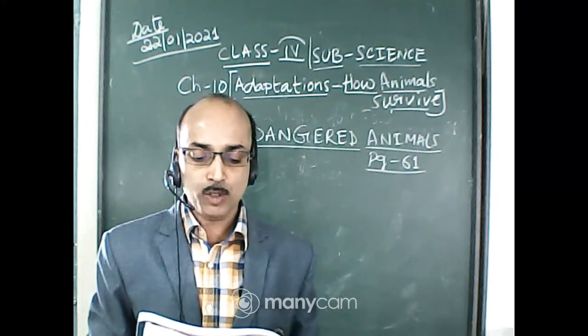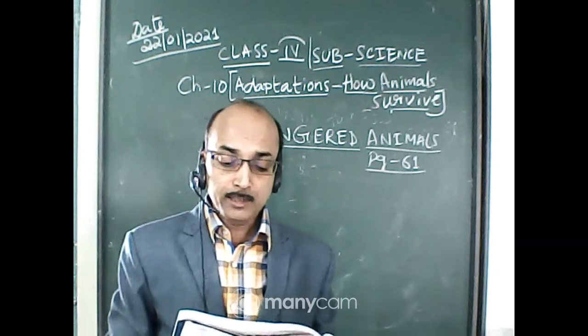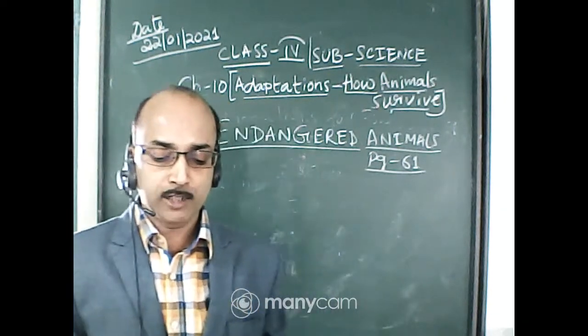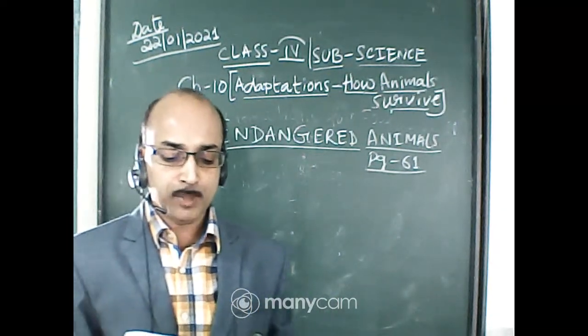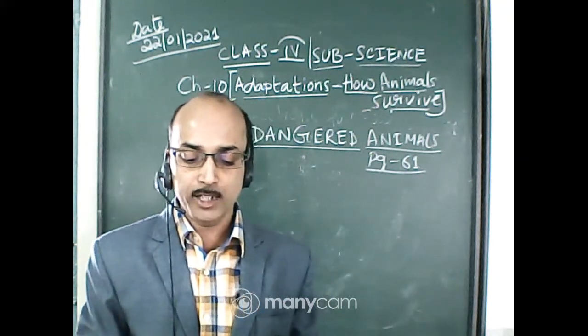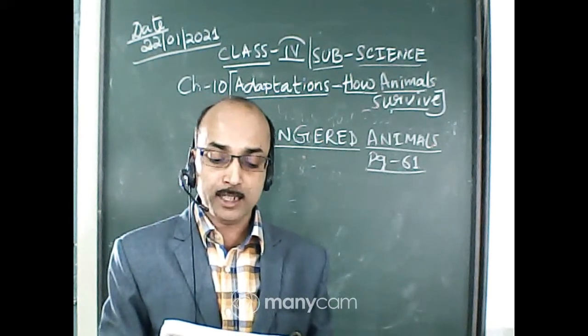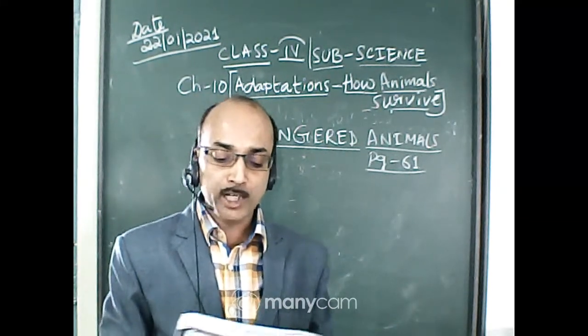Sometimes the surrounding conditions become extremely harsh for an animal to survive. In this condition, the number of animals starts decreasing and ultimately they disappear from the earth. Dodo is one of the few animals that have already disappeared from the earth. The animals which do not exist on the earth now are called extinct animals.